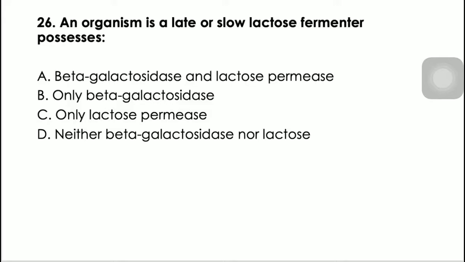So the test to detect beta-galactosidase is your ONPG test or orthonitrophenyl galactopyranoside test. Syempre, wala pong only lactose permease, wala pong ganun. Kailangan lactose permease and beta-galactosidase. Yung letter D naman, that's for non-fermenters, neither beta-galactosidase nor lactose permease. Okay? Next po tayo. Again, late lactose fermenter, only beta-galactosidase.